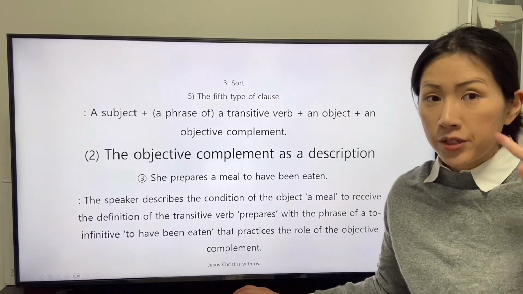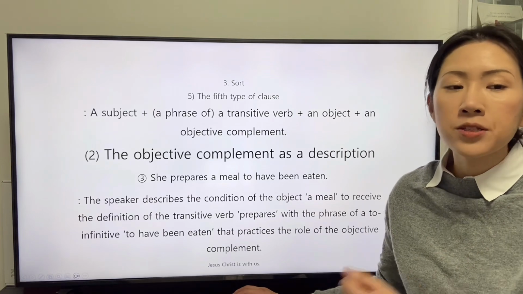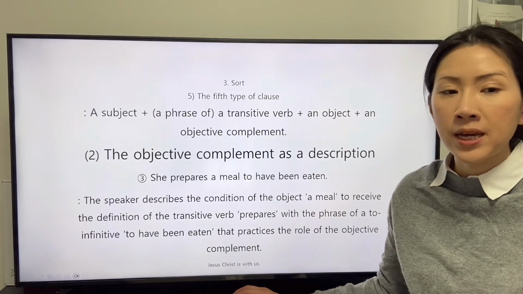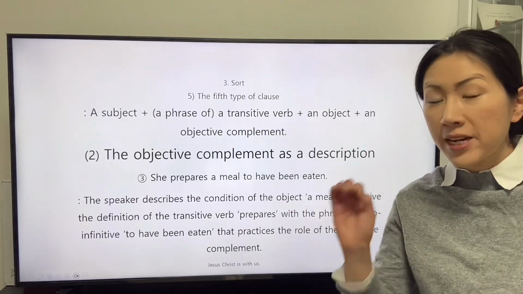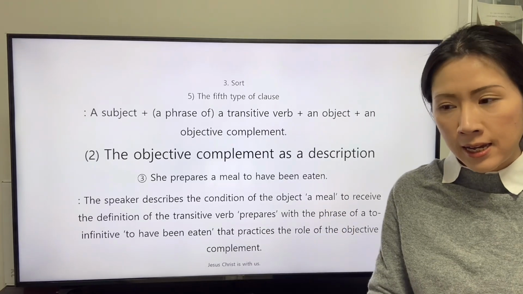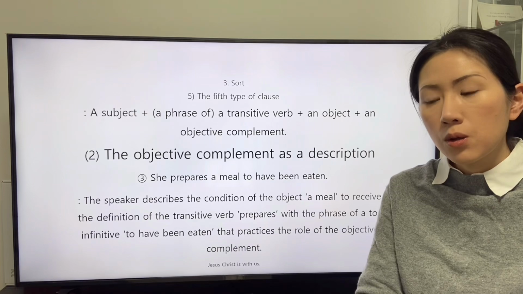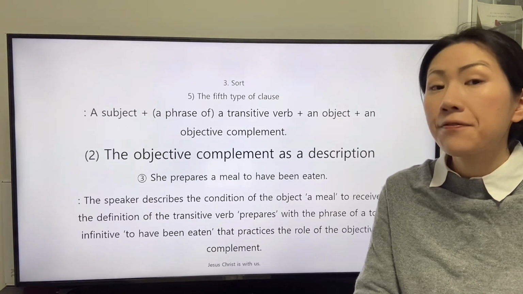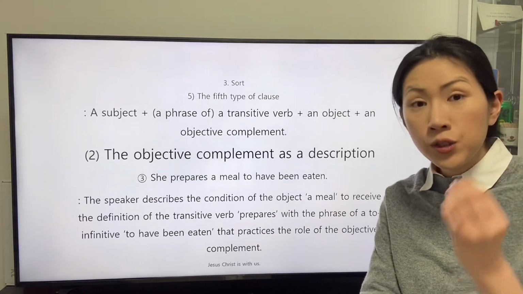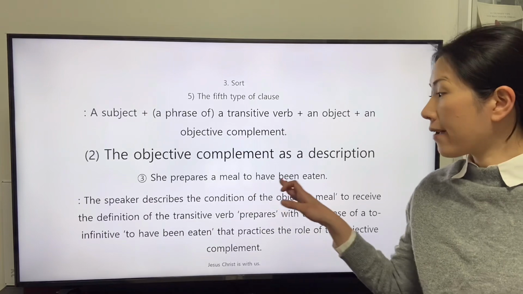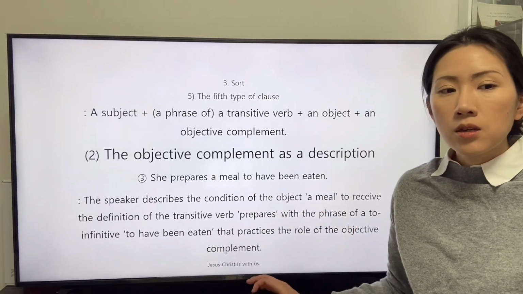There is the third clause. She prepares a meal to have been eaten. The objective complement is revealed by the phrase of the to-infinitive, to have been eaten.